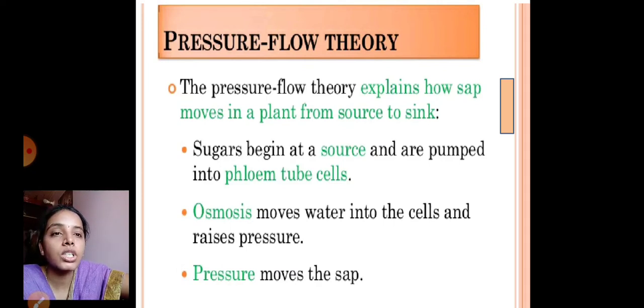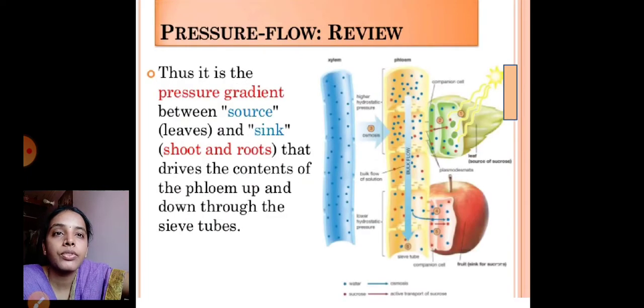So here the sugar begins at the source and is pumped into the phloem tube cells. Osmosis moves water into the cell and raises pressure. Pressure moves the sap. Pressure flow review. So it is a pressure gradient between the source and sink. Source is nothing but where the food has been prepared, that is the leaf, and the sink may be a shoot or even a root, that drives the content of the phloem up and down through the sieve tubes.